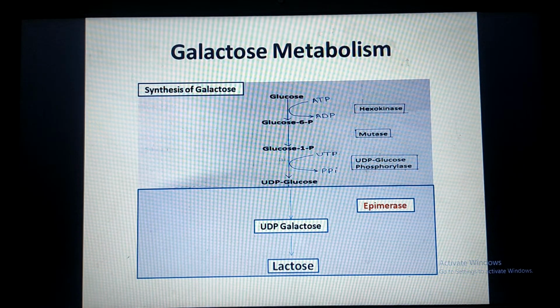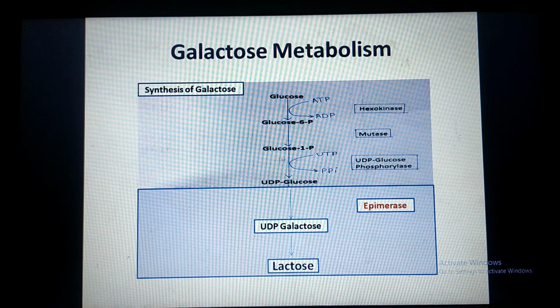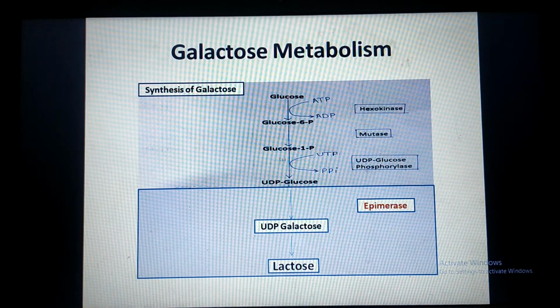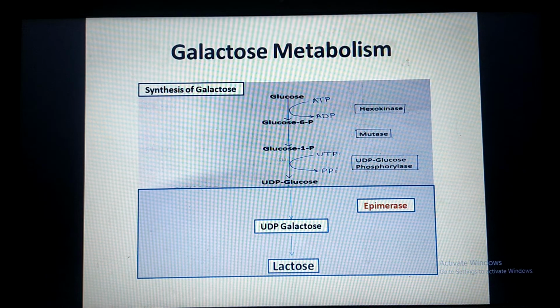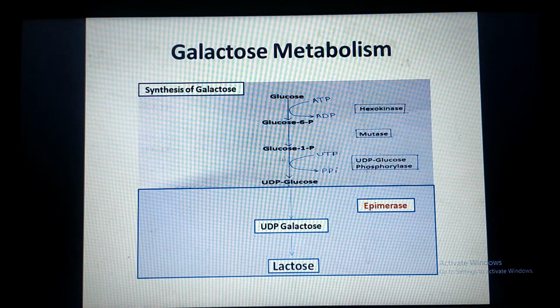Now this UDP glucose is also called the active form of glucose, which undergoes epimerization to form UDP galactose. The enzyme is epimerase. Then this UDP galactose is used for synthesis of lactose. So in this way, galactose is synthesized in our body from glucose.